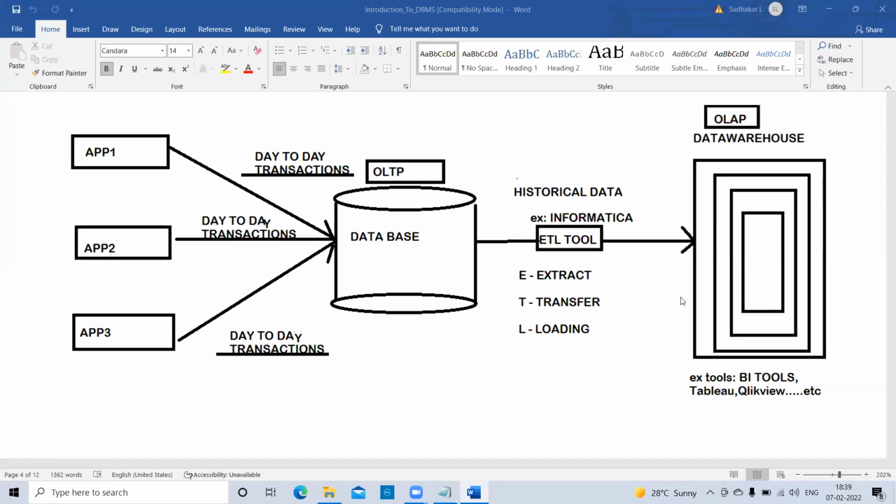Why can't we store directly? Because that communication is not happening; integration tools are not there from application to AP. Any application is first integrated with the TP databases like SQL Server, Oracle. Through that you have to send it, but direct communication tools from application to AP are not there.